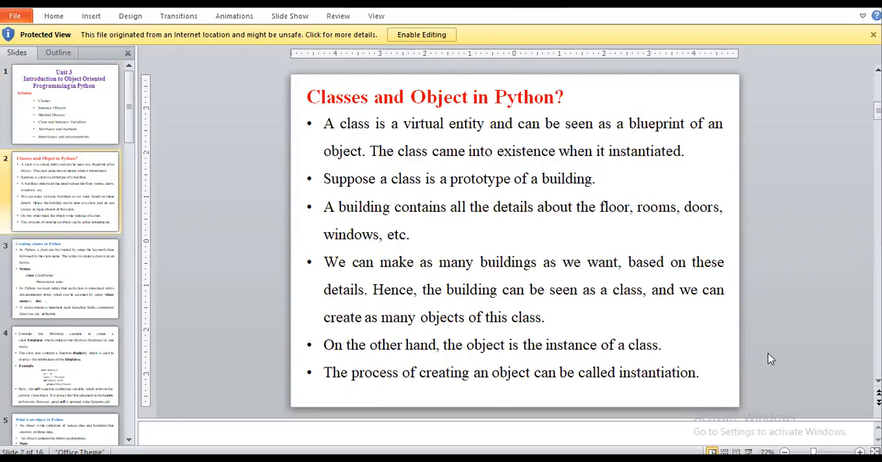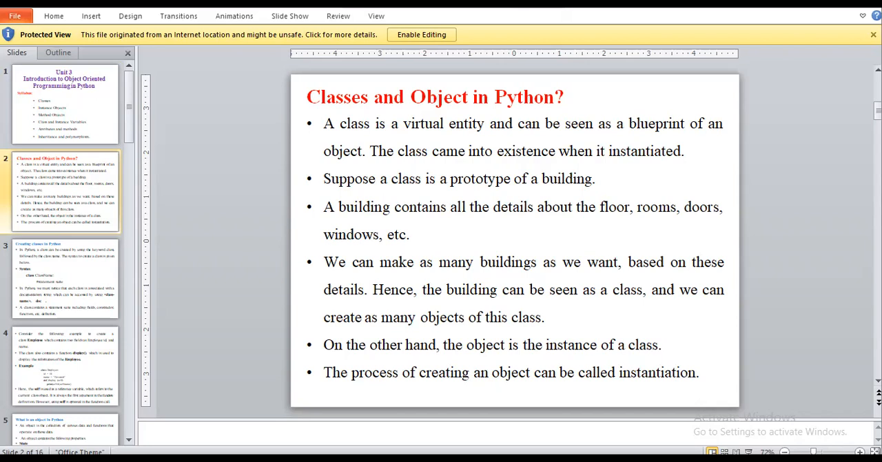So first will be class and object in Python. What is a class and what is an object? A class is a user defined blueprint, or we call it a prototype, from which objects are created. That means the class is a blueprint of an object, the way we define and call our class.